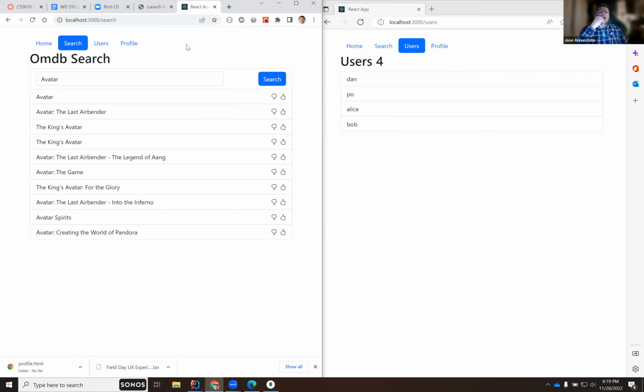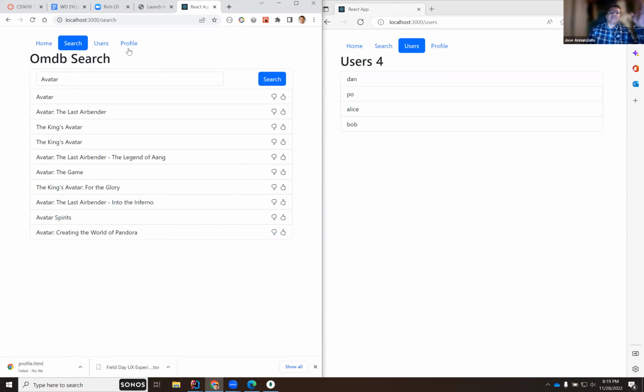Let's first work on somebody following someone else, right? One of the requirements in the project was to create a relationship between users. And the relationship could be anything.